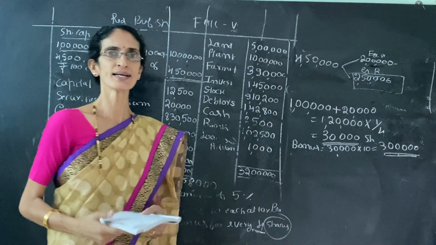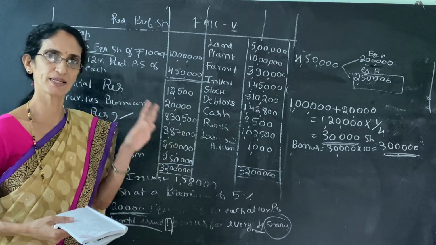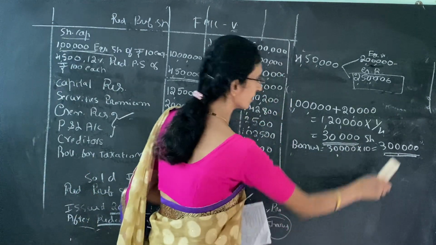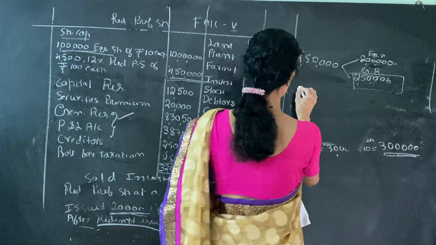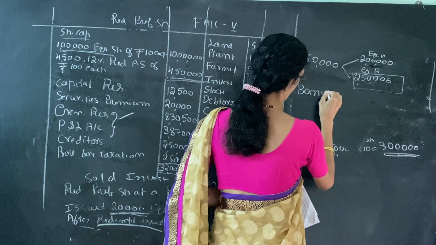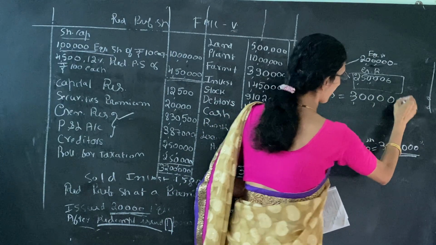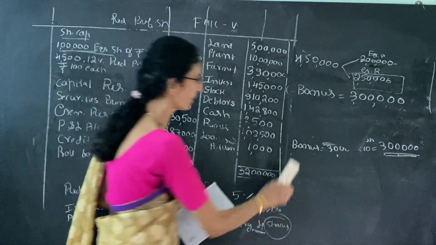We have to pay 3 lakh. But in this problem, the speciality is, see here, this is bonus. So we have to pay bonus 3 lakh. Understood? We have to pay bonus 3 lakh.